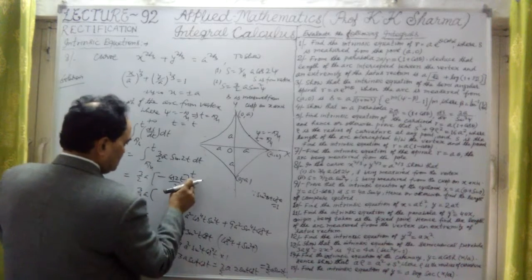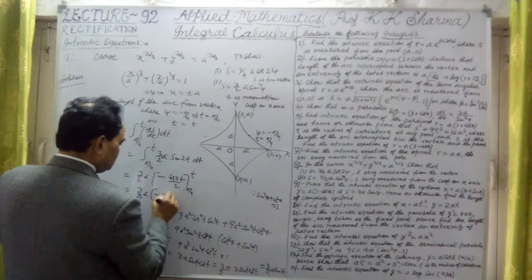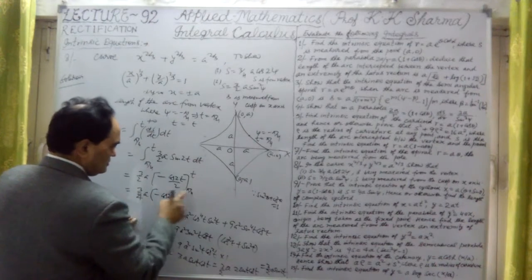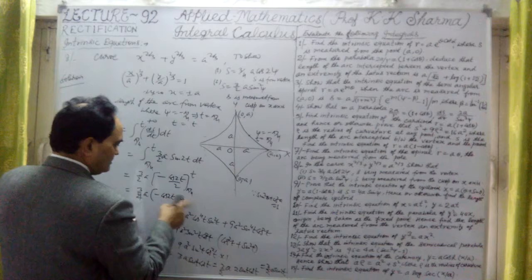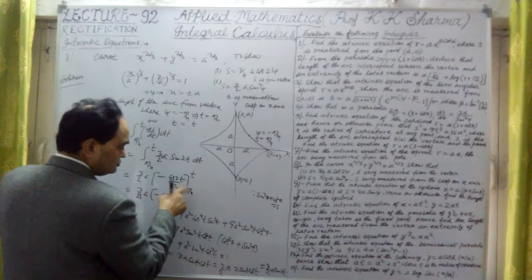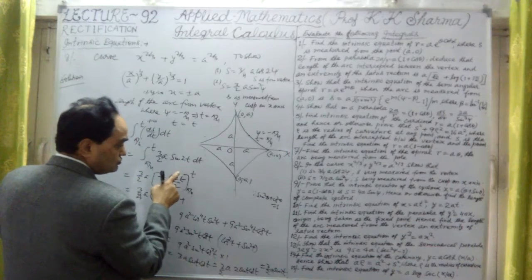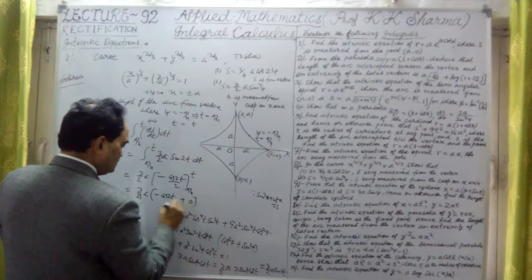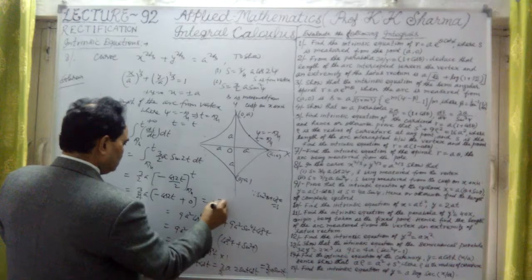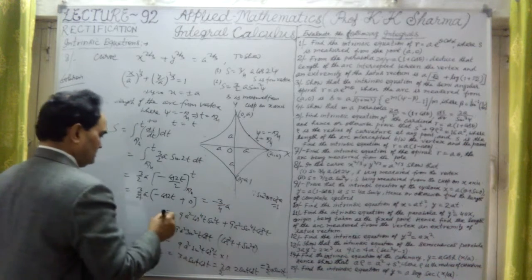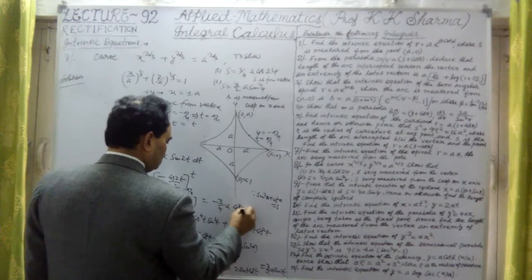At t it is minus cos 2t only, minus plus in between. Now cos 2t at pi by 4: t is pi by 4, so it is cos pi by 2, and cos pi by 2 is 0. It is nothing but minus 3 by 4a into cos 2t.